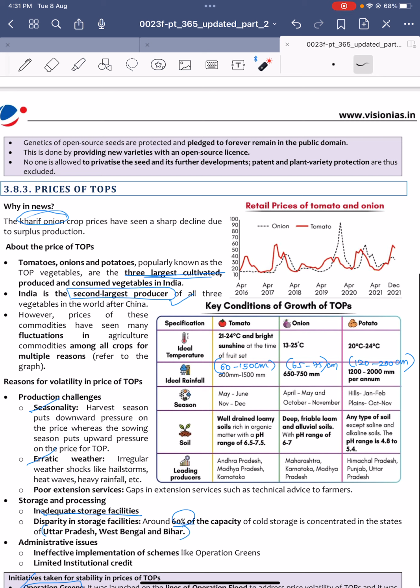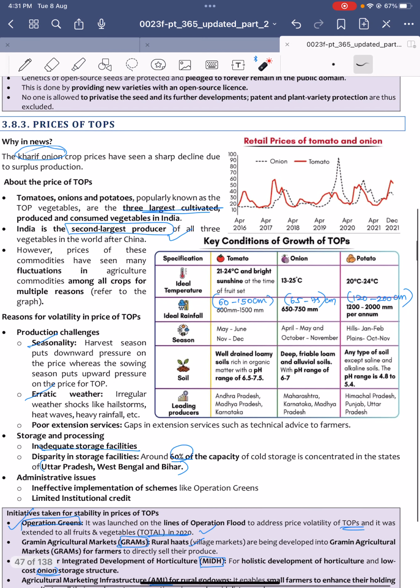And you can also see the climatic conditions and growth conditions required for the TOP. For tomato, the ideal temperature is 21 to 24 degrees, onion is 13 to 25 degrees centigrade, and potato is 20 to 24 degrees centigrade. The ideal rainfall for potato is a minimum of 120 to 200 centimeters, for onion it is 65 to 75 centimeters, and for tomato 60 to 150 centimeters is required. Tomatoes are grown during the winter, usually December, and also in summer, during the rainy season.